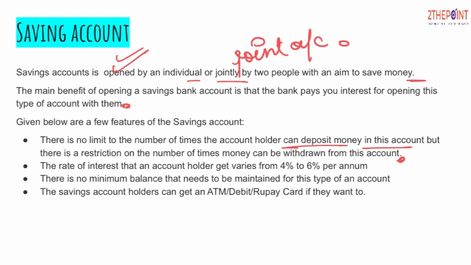The rate of interest an account holder gets varies between 4 to 6% per annum, and it varies from bank to bank as well. There is no minimum balance that needs to be maintained for this type of account, and it could be anything which the customer wants to save. Saving account holders get an ATM, debit or RuPay card if they want, so that they can withdraw the money as per their wish. So these were the broad features of a saving bank account.